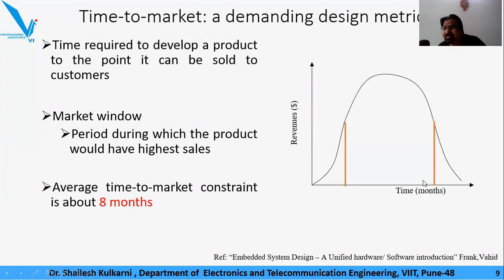That is what puts more pressure on the designers to get the product into the market early, as well as get the highest revenue in a short span of time. This market window might have been crunched to a maximum of 2 months. The product would stay in the market, but only for 2 months would it give you the maximum revenue. Okay, fine. So maybe in the next session, we'll discuss the next aspect, by which we'll understand this techno-commercial design aspect in a more reinforced way with the help of examples.